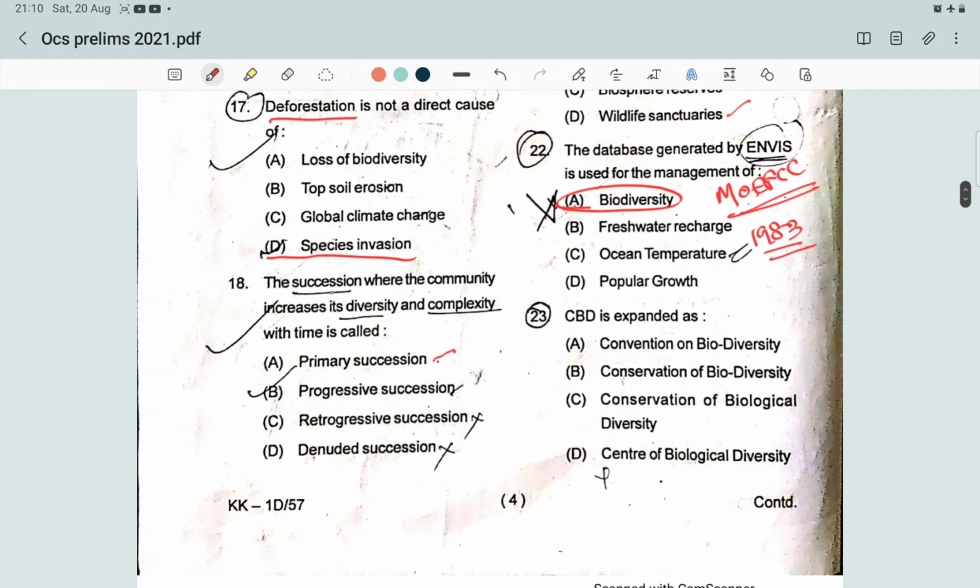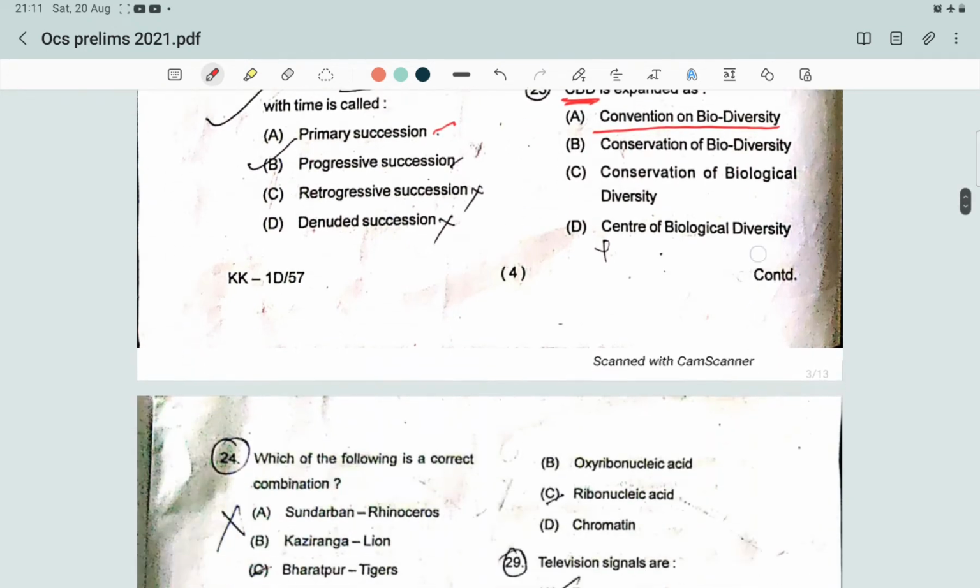Then the question is, CBD is expanded as which of the following? The answer is Convention on Biodiversity. It is an international convention that was signed in 1992, and it has already been ratified by 196 countries.